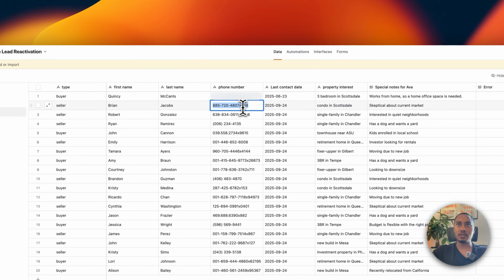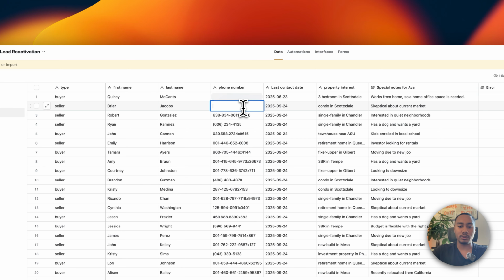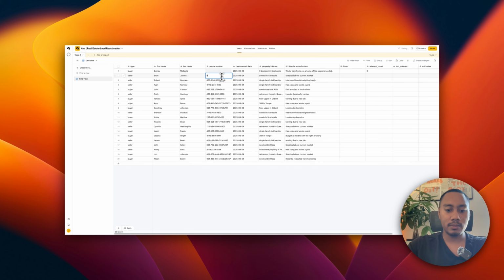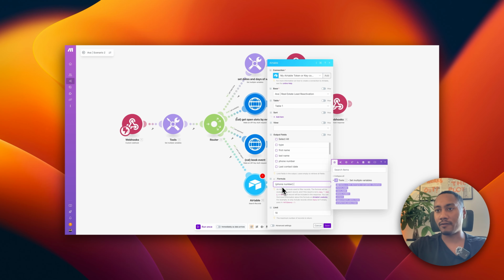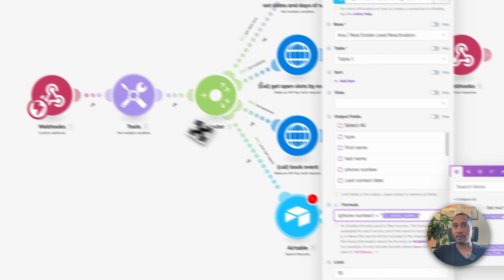So let's change this one to, let's say, Brian's phone number, which is 808-123-1234. And here we're going to use the formula and filter by the phone number. So this needs to equal, and we'll put in double quotes, and then map in the phone number that we're getting from the variable.